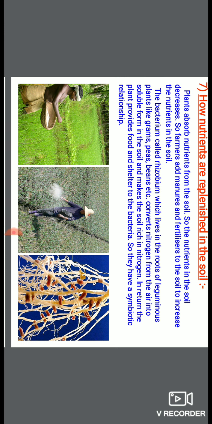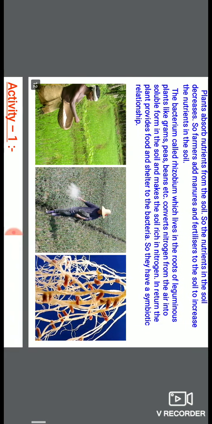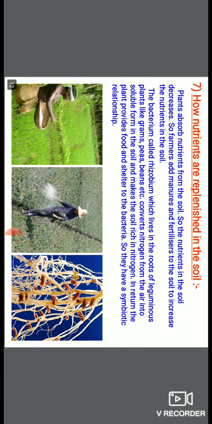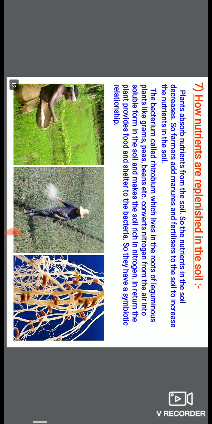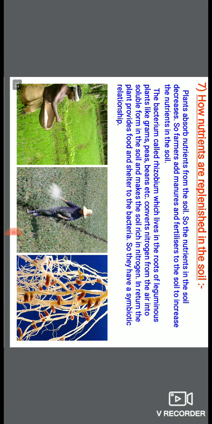So the next topic: we have completely discussed the modes of nutrition in plants. Mainly there is autotrophic and some other modes of nutrition we have discussed. So the last topic from this is how nutrients are replenished in the soil. It means plants are utilizing nutrients day by day, so how do they get replenished in the soil? You have to answer this question. First of all, for replacing the nutrients, you have seen that farmers add manures and fertilizers to the soil to increase nutrients in the soil.